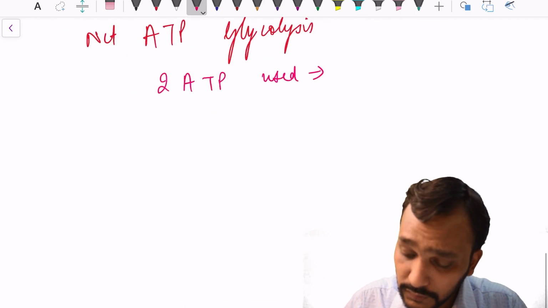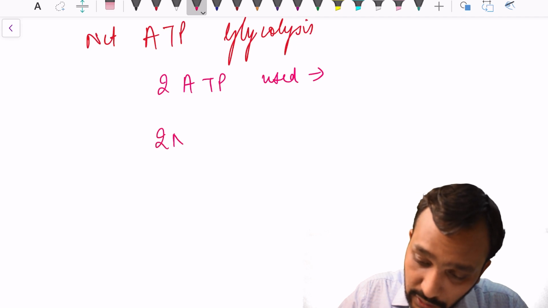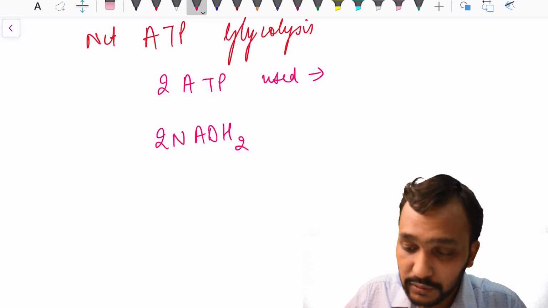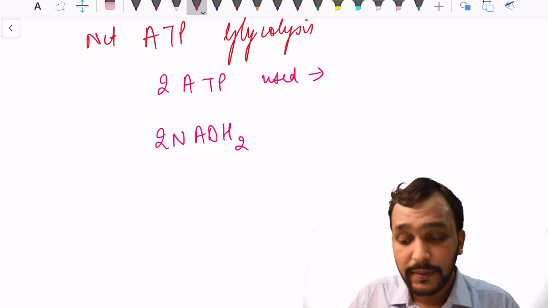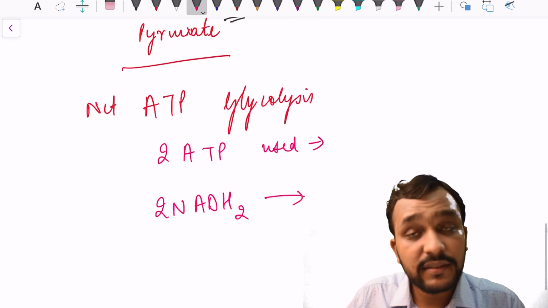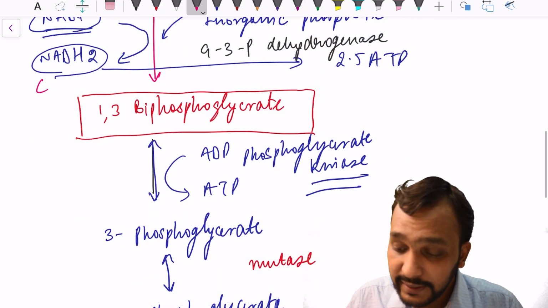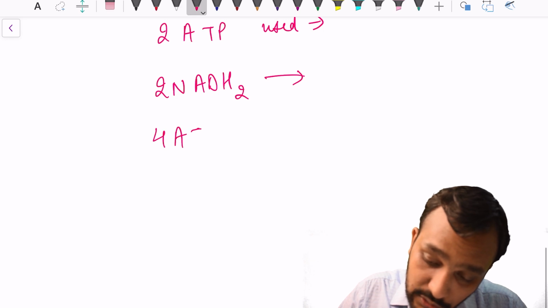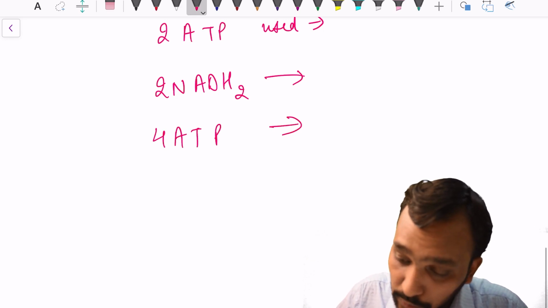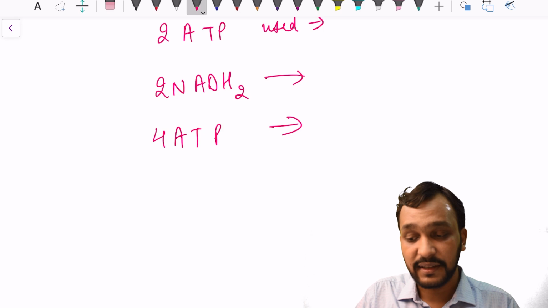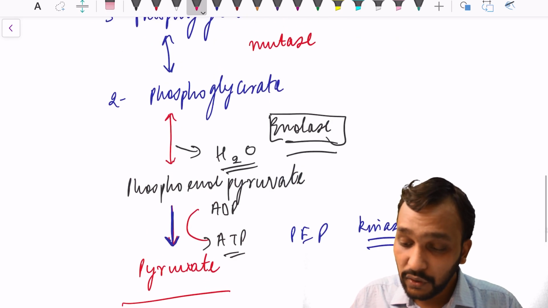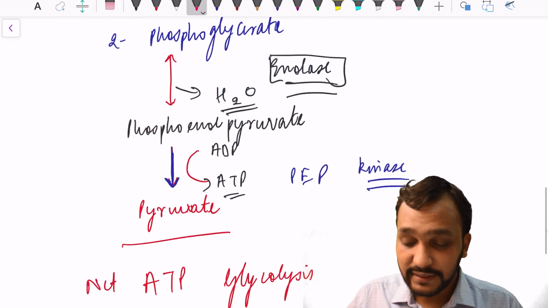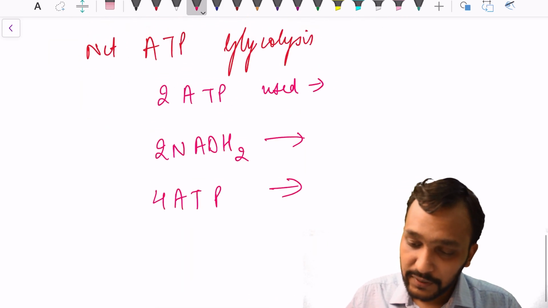So 2 molecules of NADH are synthesized in the step of glyceraldehyde 3 phosphate dehydrogenase, and 4 molecules of ATP were synthesized in the steps of phosphoglycerate kinase and pyruvate kinase.